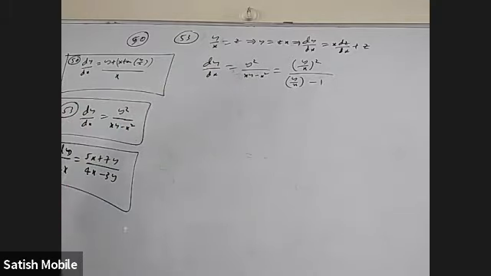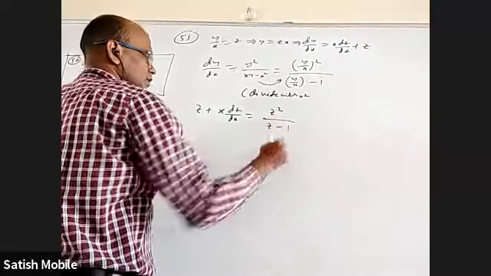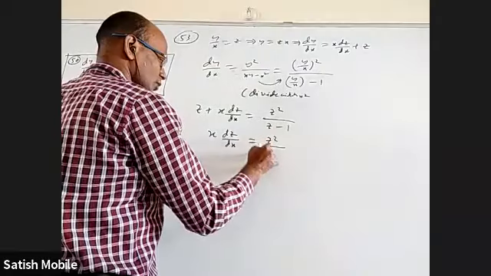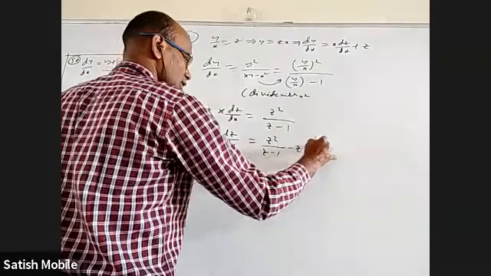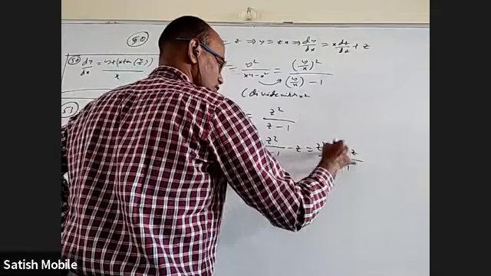Now our usual thing: this is z plus x dz by dx. This will be z square by z minus 1. I can send this z to this side. x dz by dx is equal to z square by z minus 1 minus z, which is z square minus z square plus z by z minus 1.